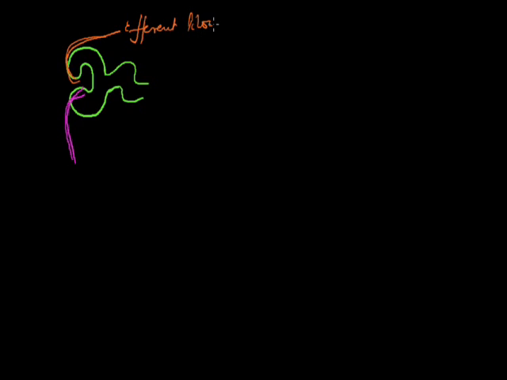So, if we look at an individual nephron, we can draw a diagram for our own understanding. This is, say, for example, part of the afferent blood vessel, and the blood vessel which carries blood away is known as the efferent blood vessel.